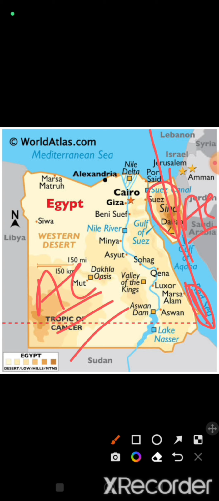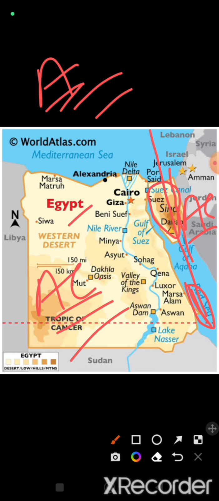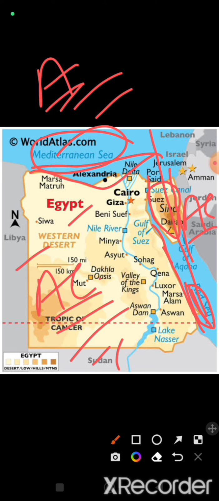Now to sum up quickly: Abdel Fattah el-Sisi will be the chief guest on the eve of Republic Day in India. That's why Egypt was in the news. The western boundary is made by Libya, the southern boundary of Egypt by Sudan, in the northern part the Mediterranean Sea, and the Red Sea makes its maritime boundary in the eastern part. The Suez Canal connects the Mediterranean Sea and the Red Sea, which is very important for the trade route between Asia and the European continent. So that was all about Egypt.